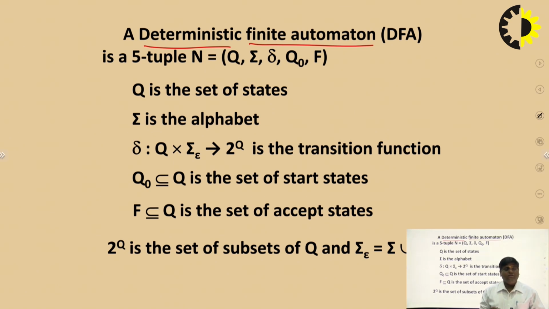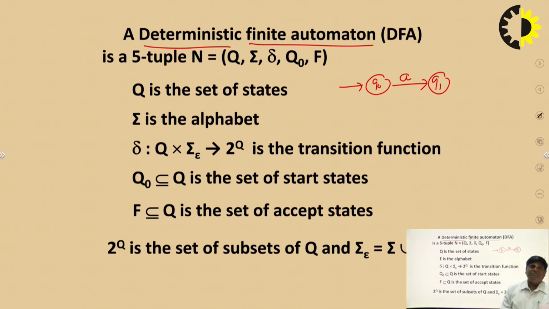If with a single input the machine can move to more than one state, then that machine is known as a non-deterministic finite automata. For example, from Q0, with the help of a single input, if the machine can move to a single state Qn, then that type of machine is known as a deterministic finite automata.